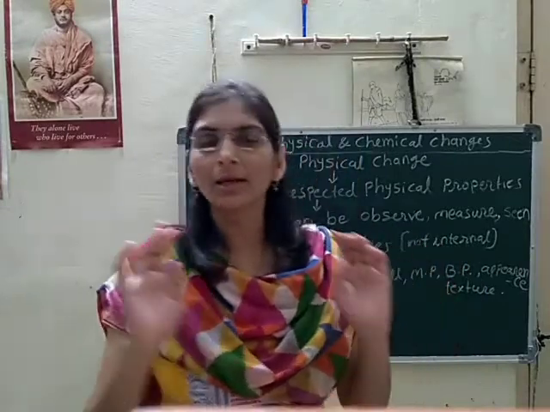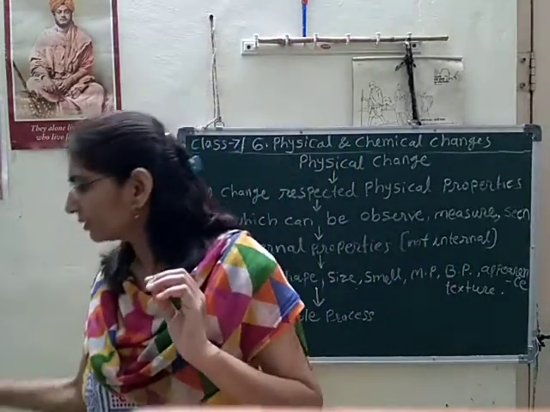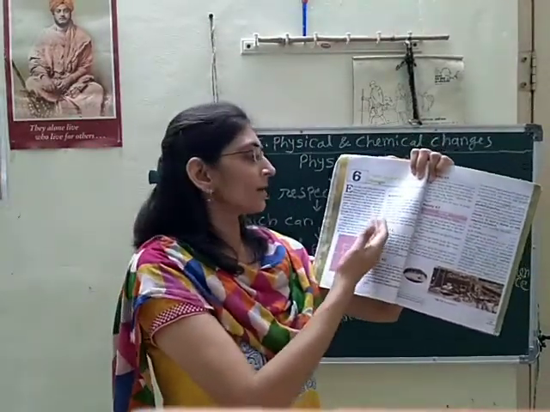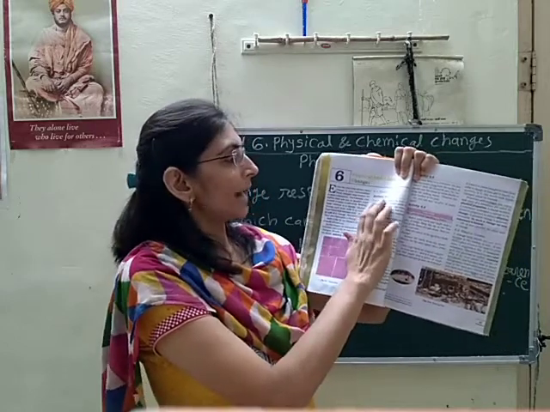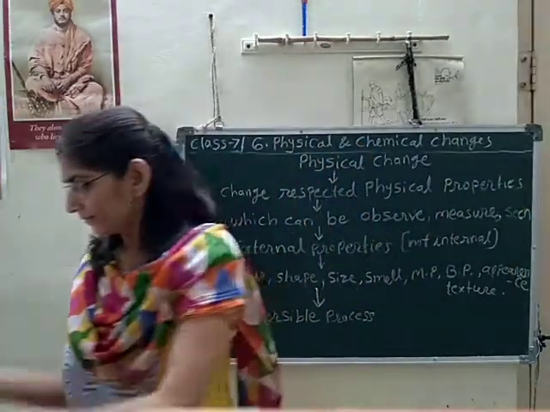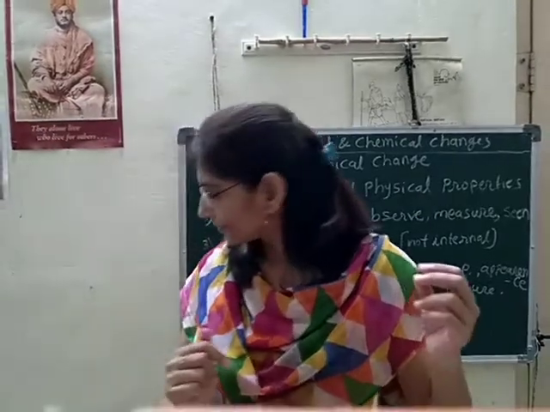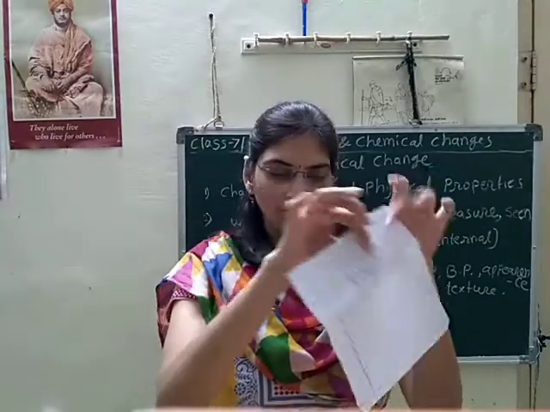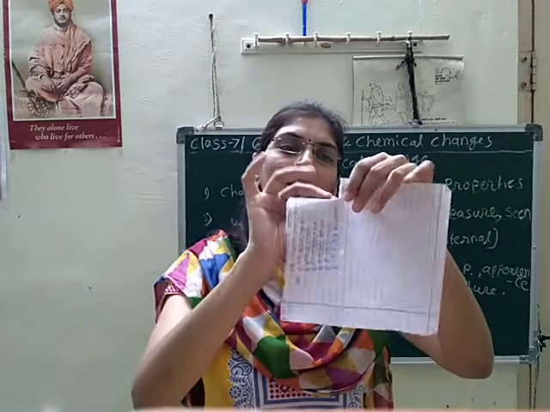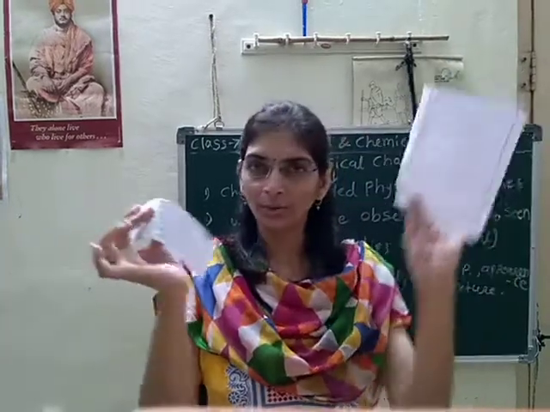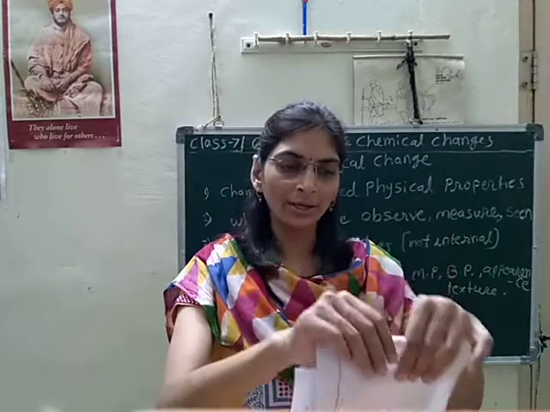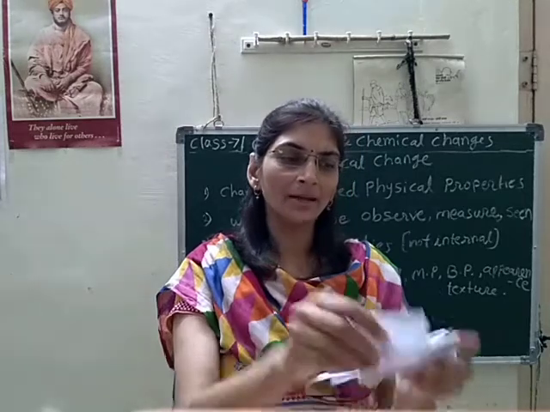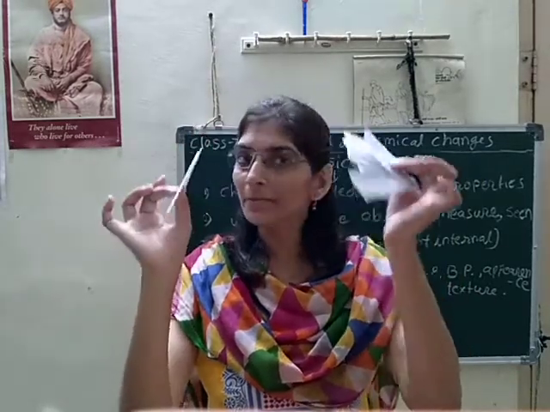Students, in our NCERT textbook there are some activities related to physical changes. We will see them one by one. In activity 6.1, what is given? Here, we have to take one paper, and then tear the paper. I tore it, again I tore it, again I tore it, and I made pieces of the paper.